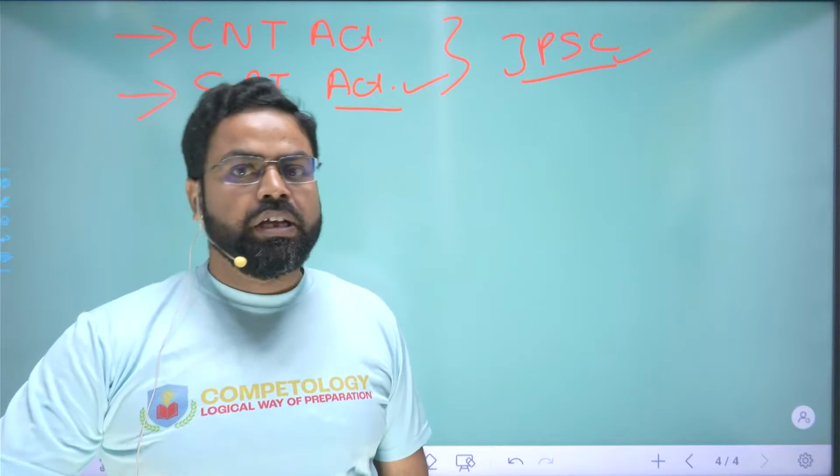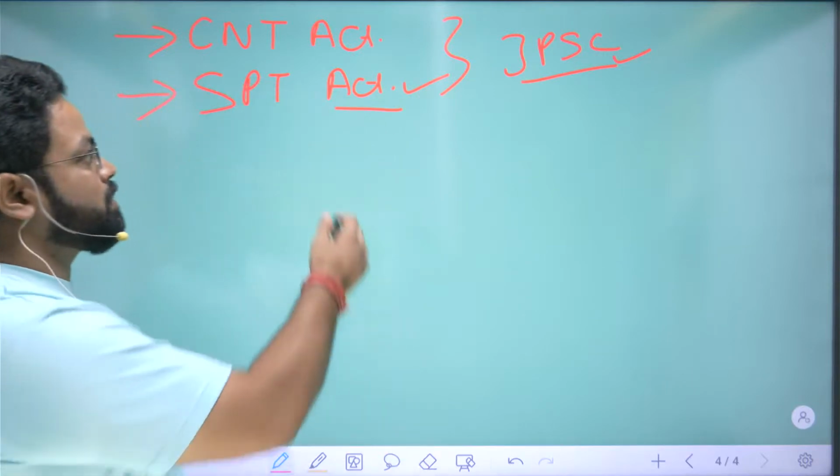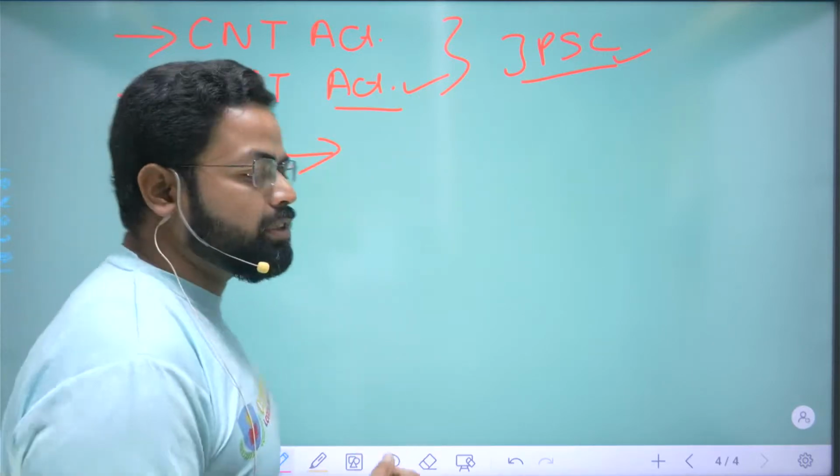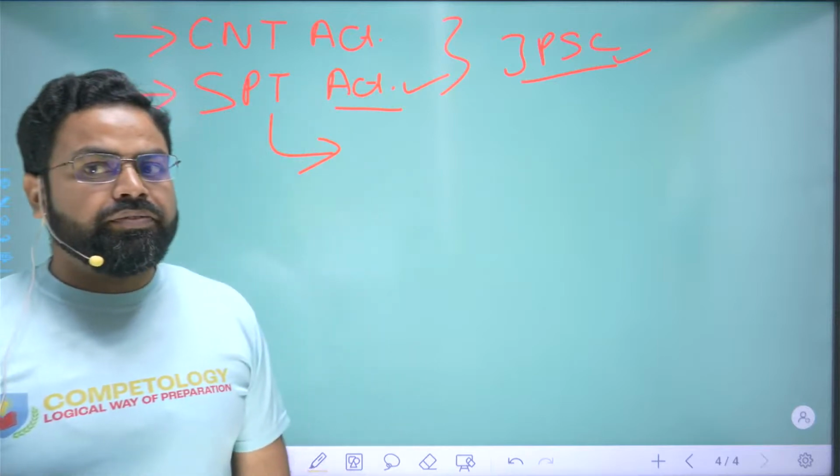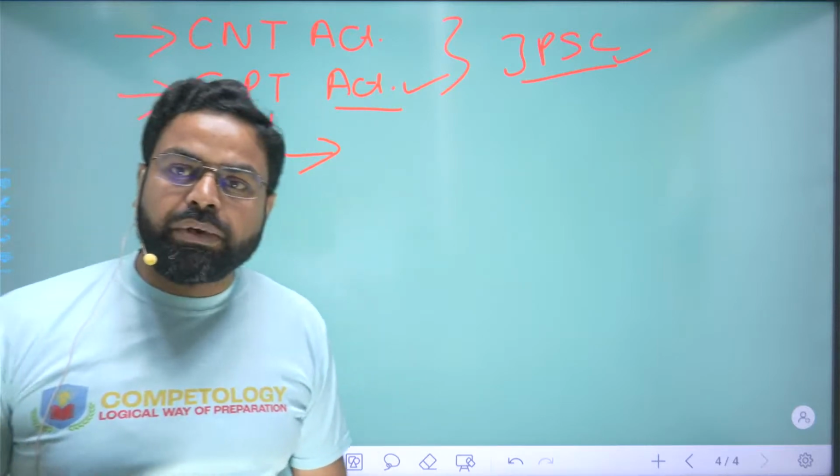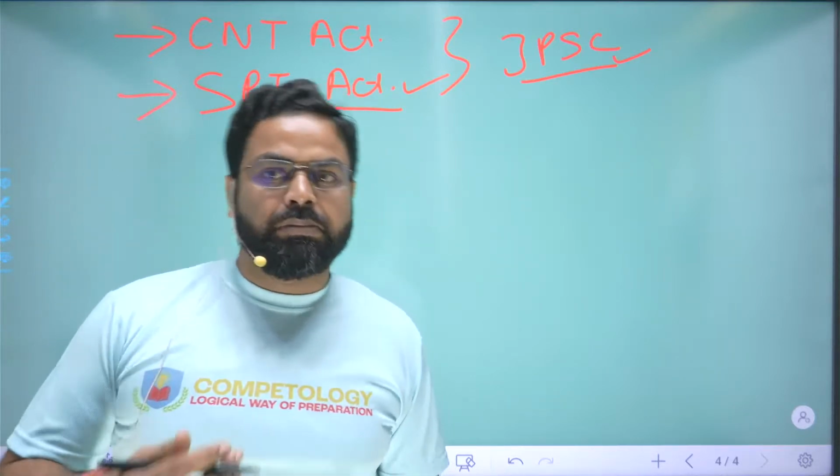The questions asked from these parts are very diverse, very complicated, and factual based also.